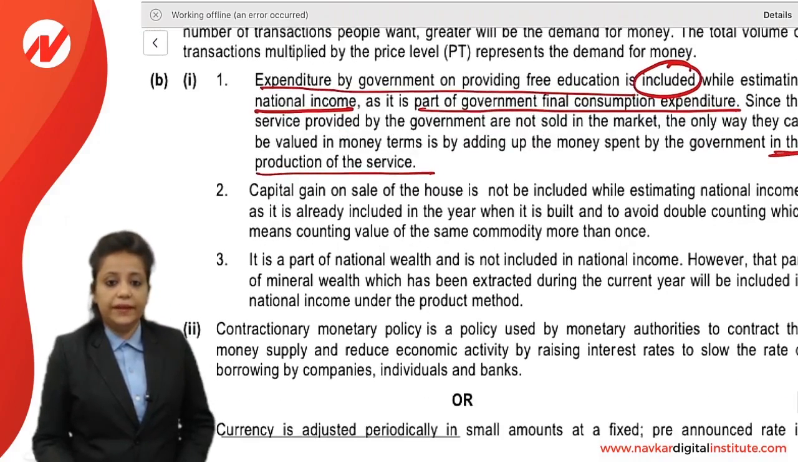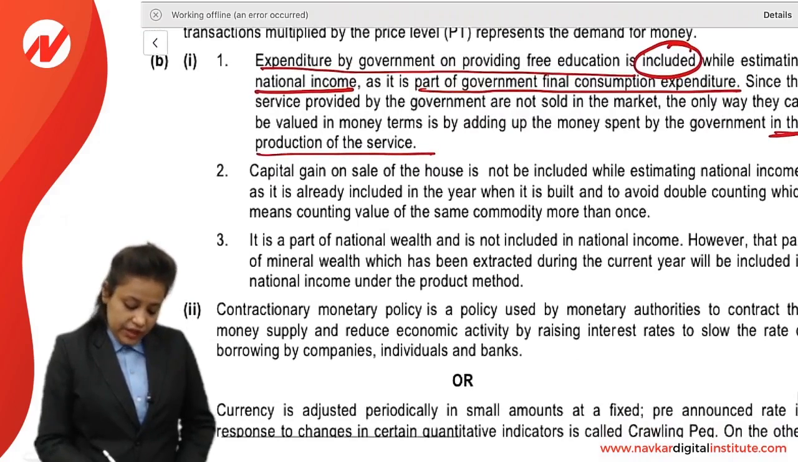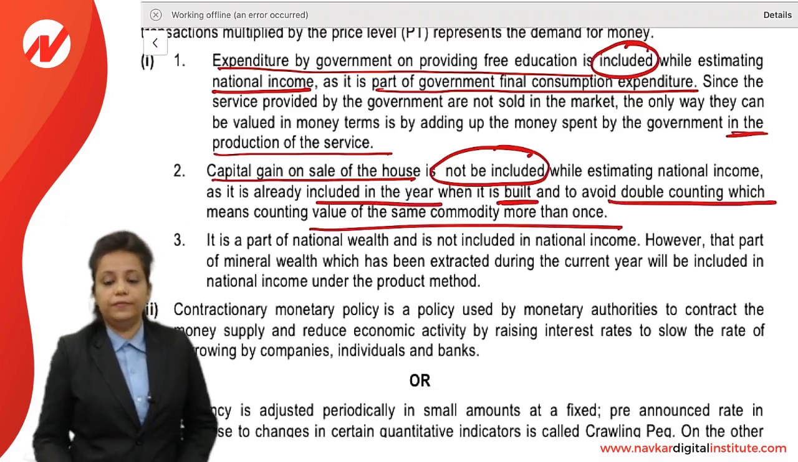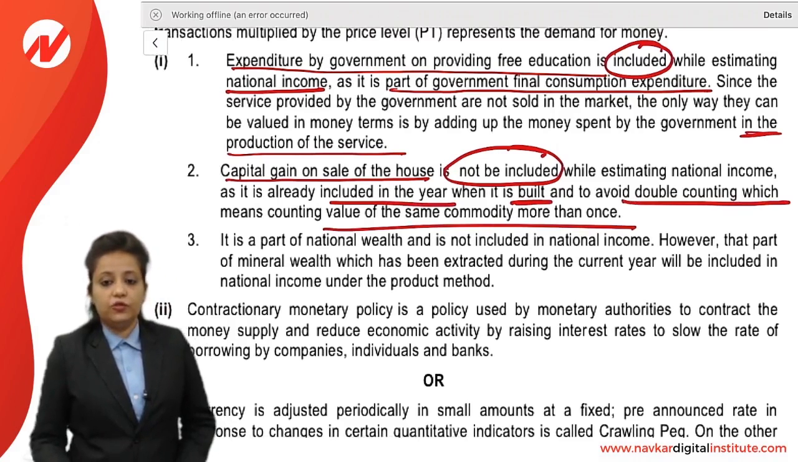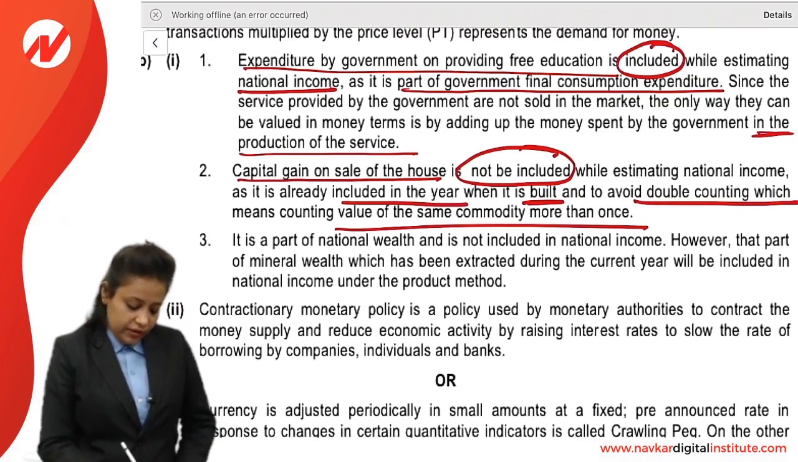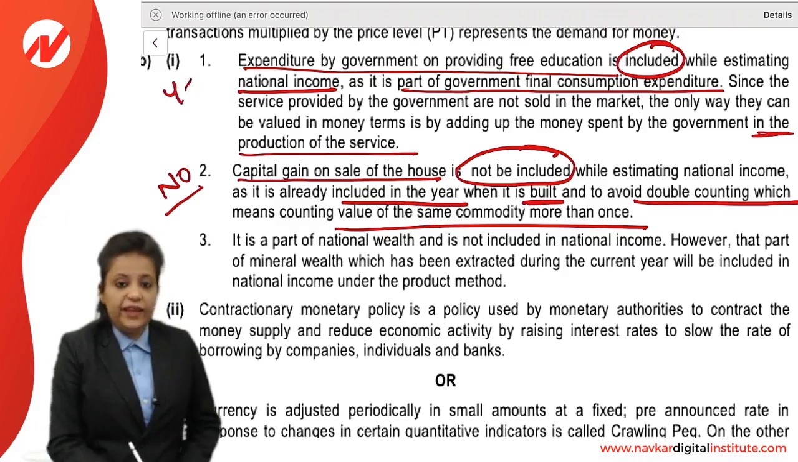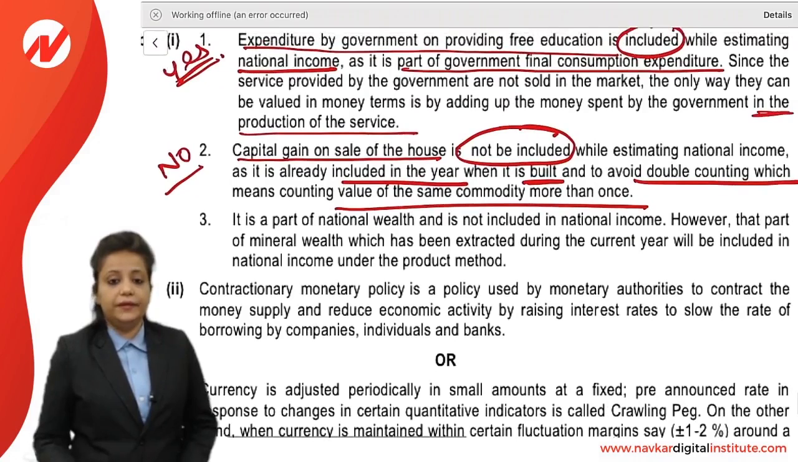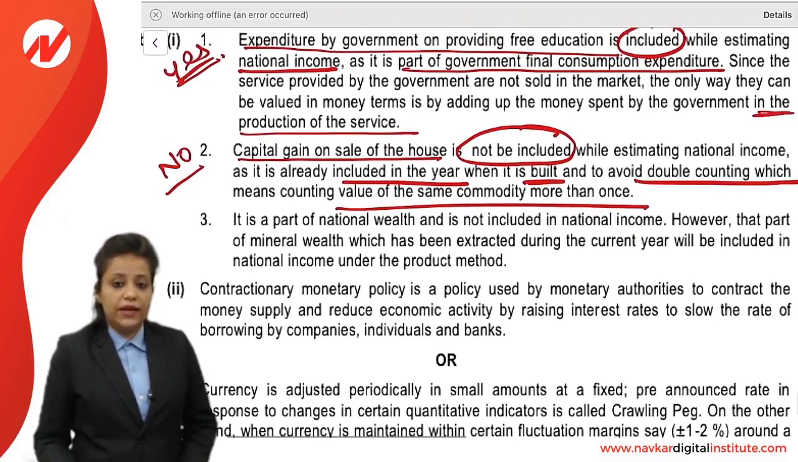Next, second, capital gain on sale of house is not included, as it is already included in the year when it was built, and to avoid double counting it is not included. So in this question, capital gain is not included. Expenditure by government is included, right? Next, third one.